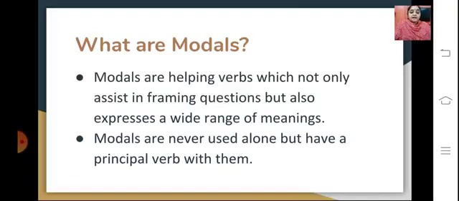Modals are helping verbs which not only assist in framing questions but also express a wide range of meanings. They support the verbs, making us understand things better. Modals are never used alone but have a principal verb with them. So there is always a main verb and these modals support these principal verbs.